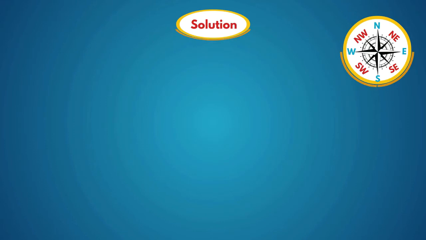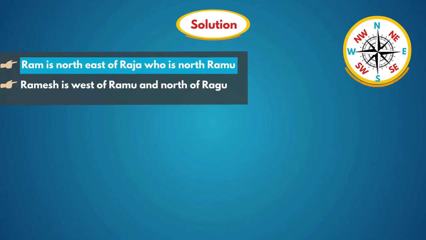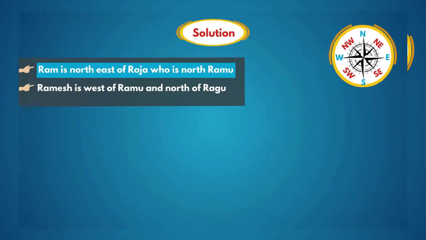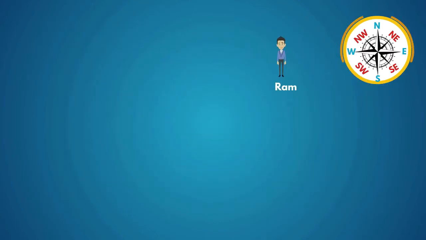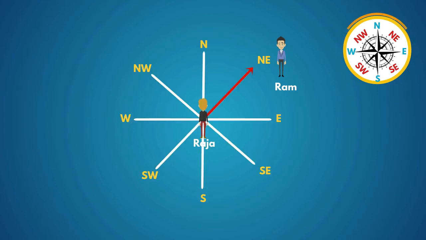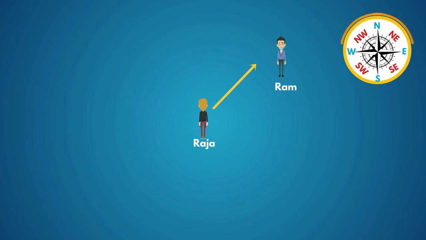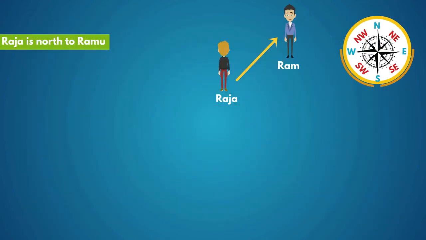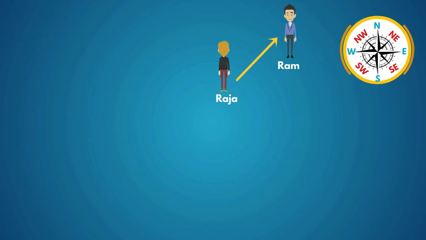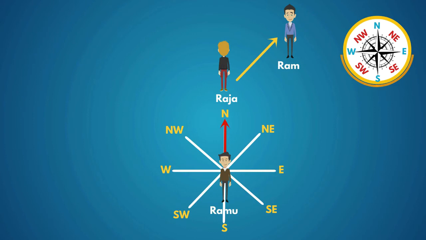Let's draw the diagram based on the information. In the statement they given that Ram is northeast of Raja, who is north Ramu. Here this is Ram and he is northeast of Raja. So Raja here and this is northeast direction from Raja. And also given that Raja is north to Ramu. So Ramu here and this is north direction from Ramu.